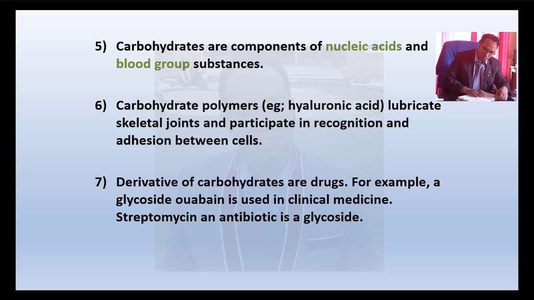Derivatives of carbohydrates are also drugs. For example, the glycoside ouabain is used in clinical medicine. Streptomycin, an antibiotic, is a glycoside. You can see this antibiotic is a type of glycoside.